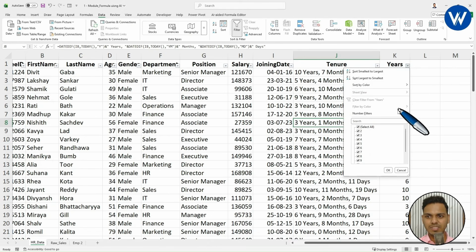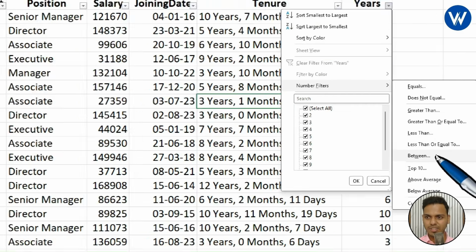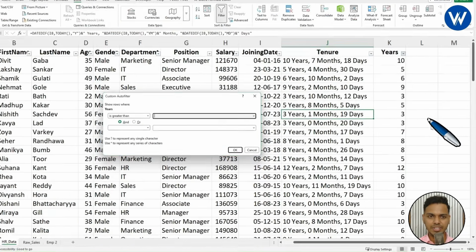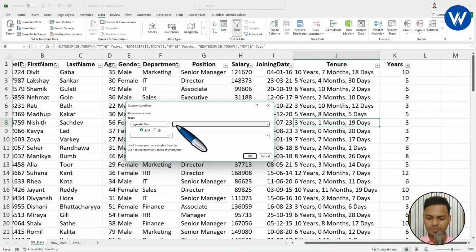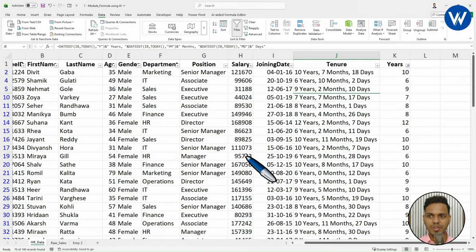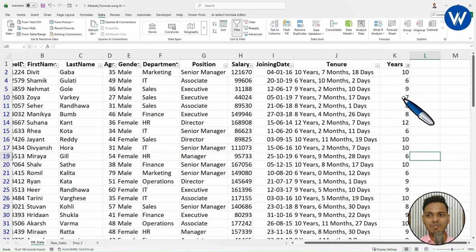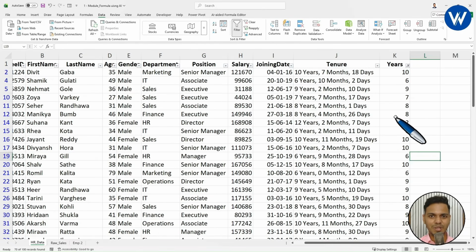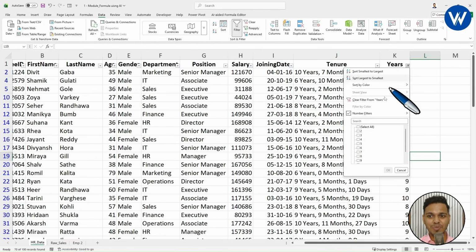Perfect, we can see the filter. I want to filter according to greater than 5 years. Just go with this option, greater than, yes, greater than, type here 5, click enter. Now what the filter will do is filter only the employees who are working more than 5 years in the company. Okay guys, so this is one powerful trick.